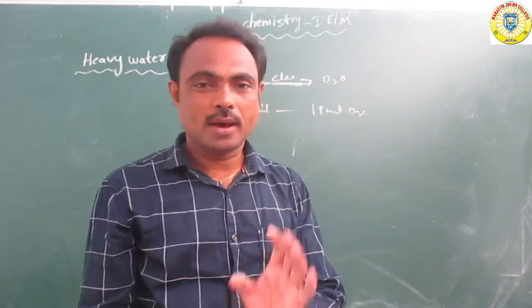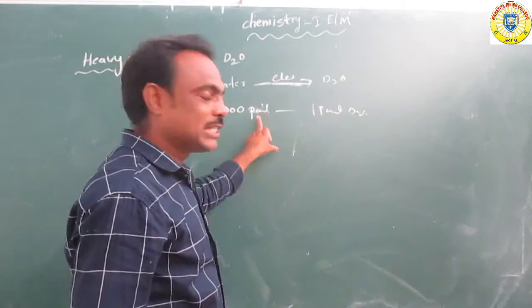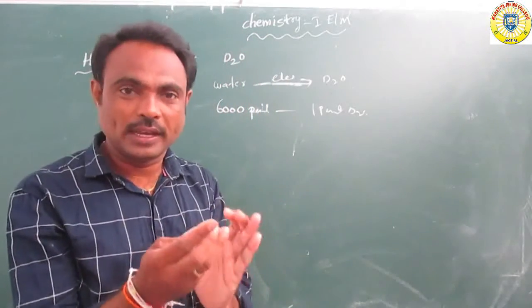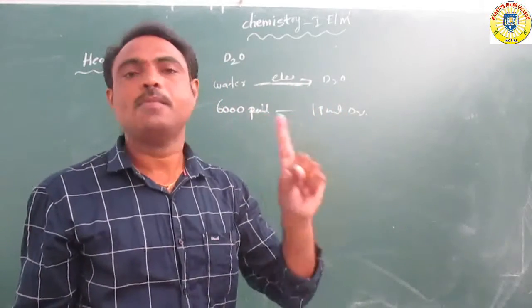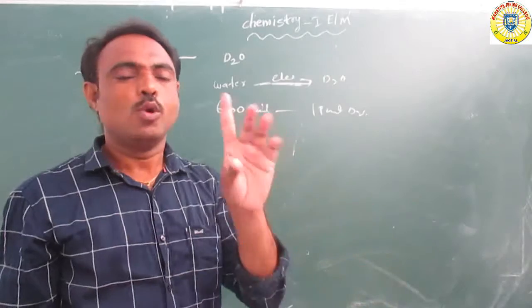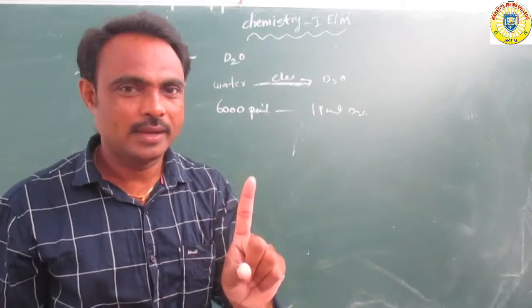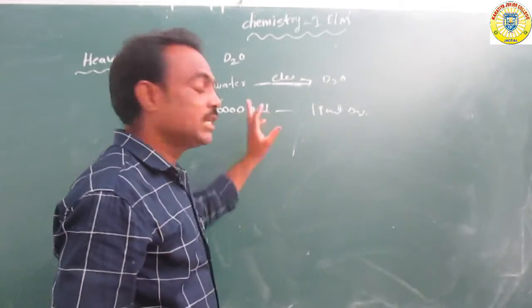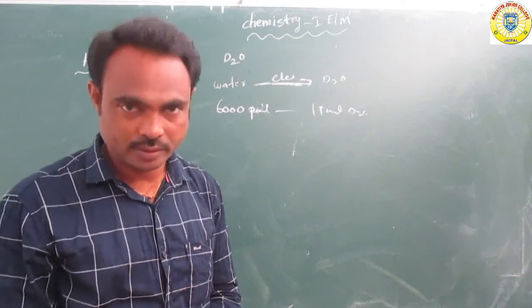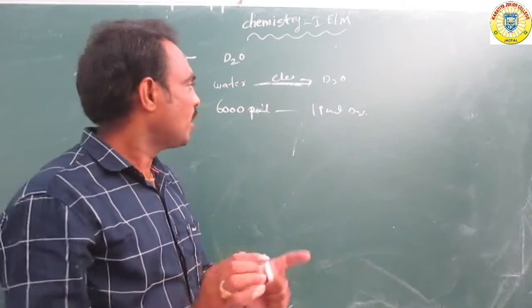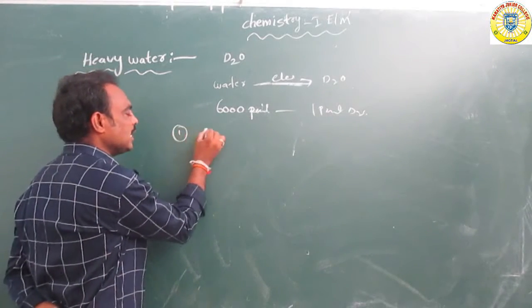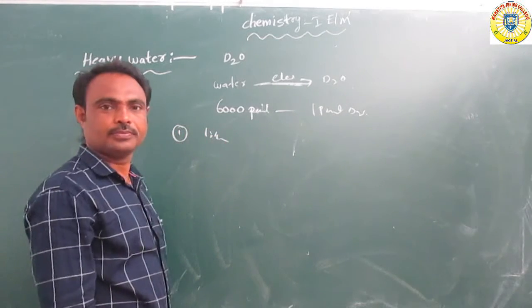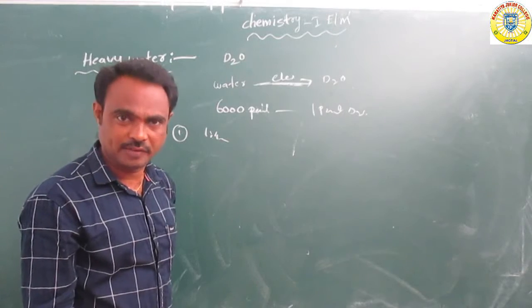Only 1 part deuterium oxide is contained in 6000 parts of water. Deuterium oxide is a liquid.